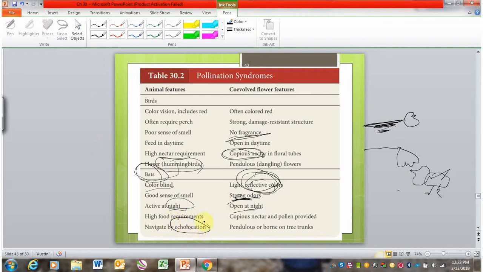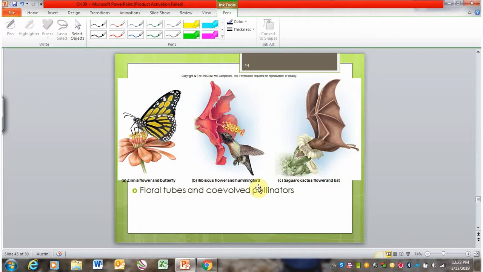You may have heard that bats echolocate, and that's, again, because they're moving around at night, they can't rely on vision. And so they're also able to identify hanging flowers more easily. And so you see bats commonly pollinating those. So we can see some examples.